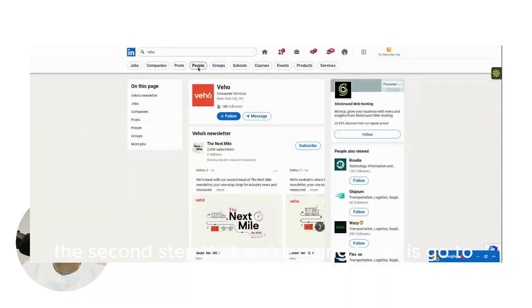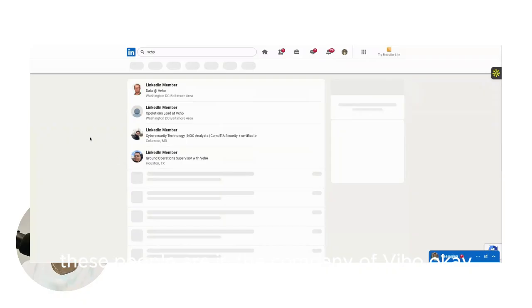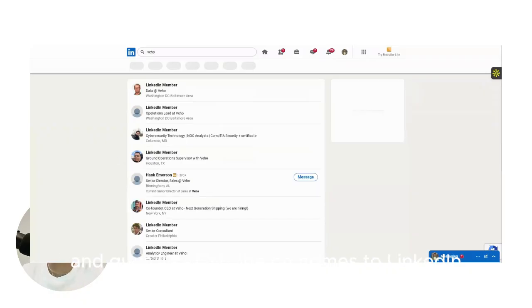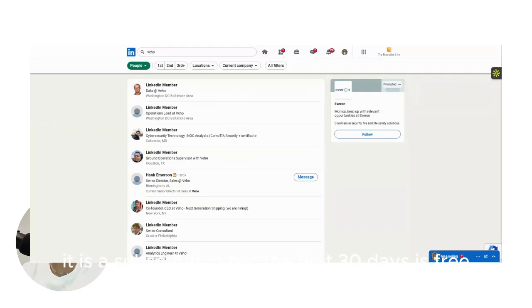The second step is to go to people. These people are in the company of VHO. And guys, just an FYI, LinkedIn is a subscription, but the first 30 days are free. So within your first 30 days, I need you to email these people that you need to get from the apps, as well as from your courier space if you're trying to get contracts. You can use this for getting off the wait list of your apps, as well as for getting in contact with companies you're trying to get contracted with.